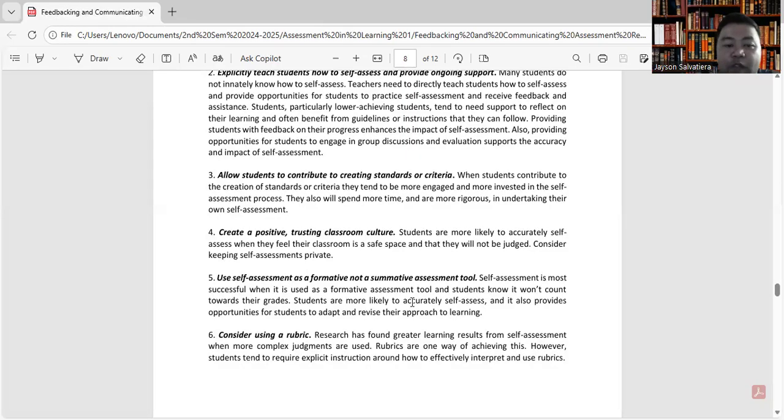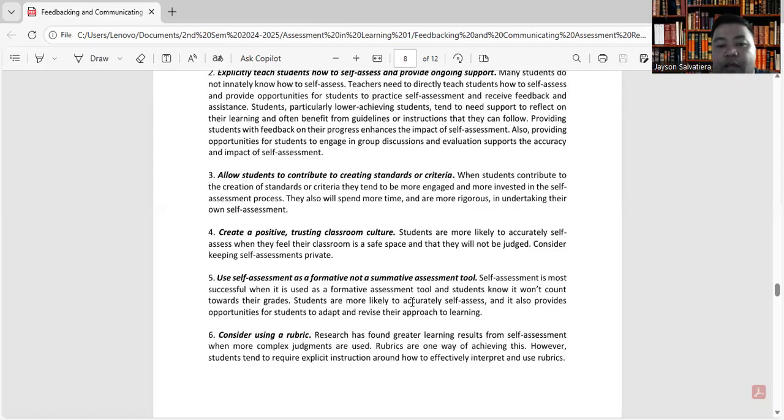Self-assessment is most successful when it is used as a formative assessment tool and students know it won't count towards their grades. Okay, kasi if you are going to assess yourself, dapat it is used for improvement.